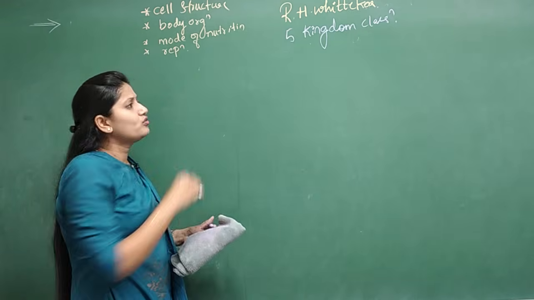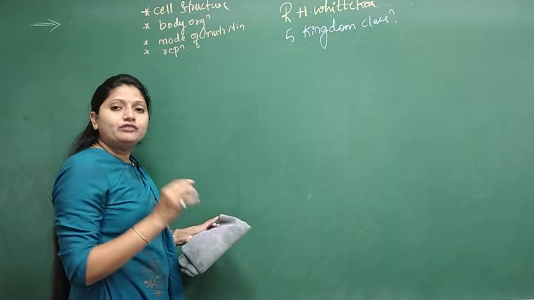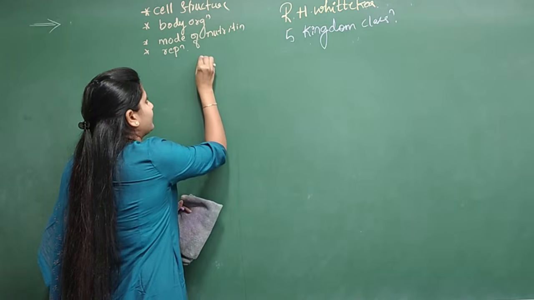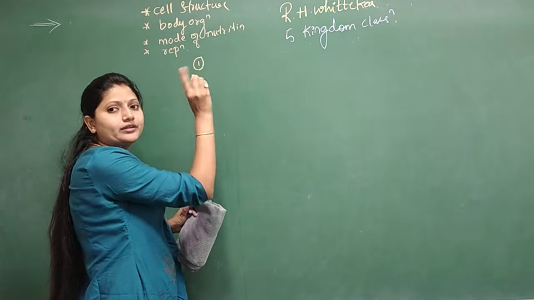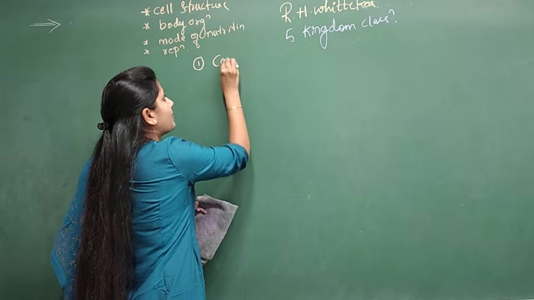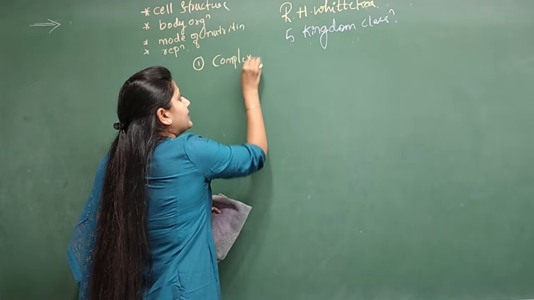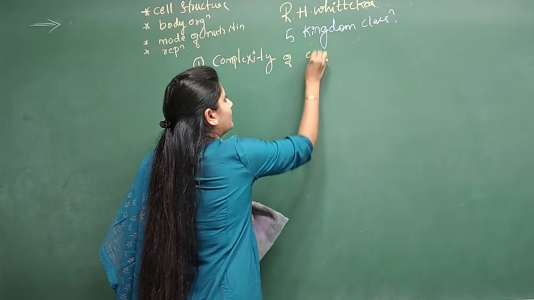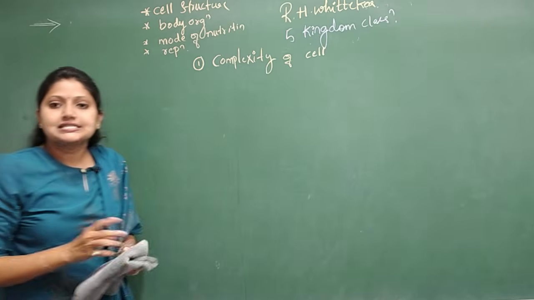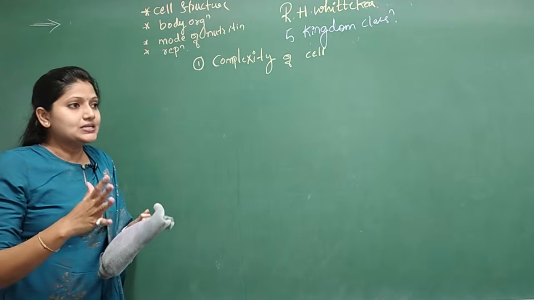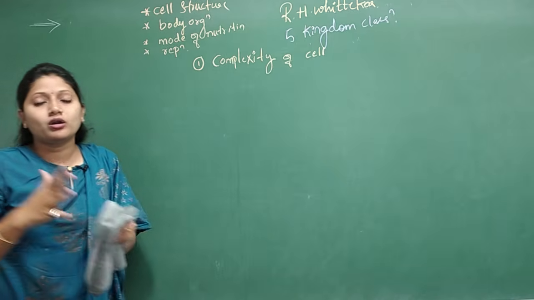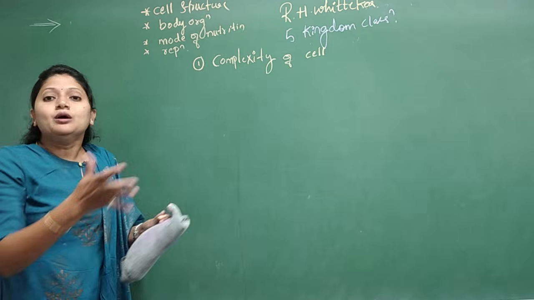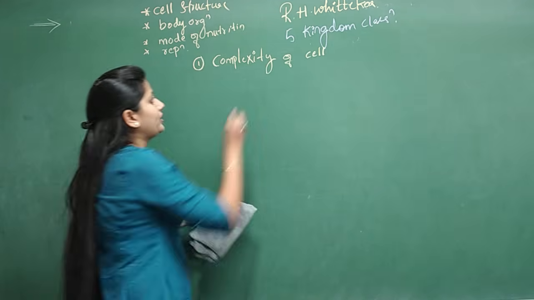What R.H. Whittaker did was, he first chose the complexity of the cell as the character. The first character which he chose was the complexity of the cell. It means whether a cell is a simple cell or a complex cell, or in other terms, whether a cell is a prokaryotic cell or eukaryotic cell.